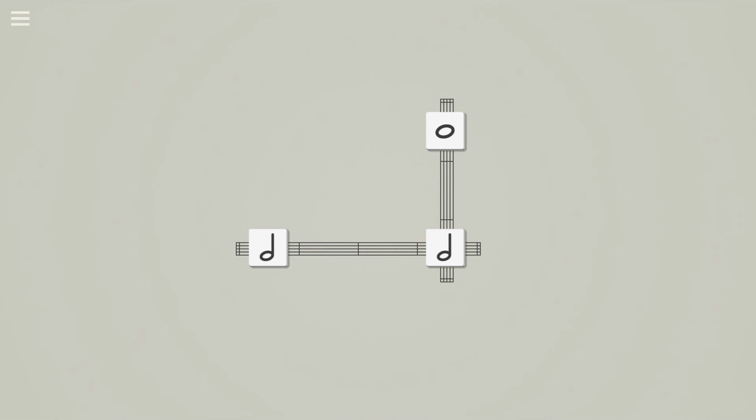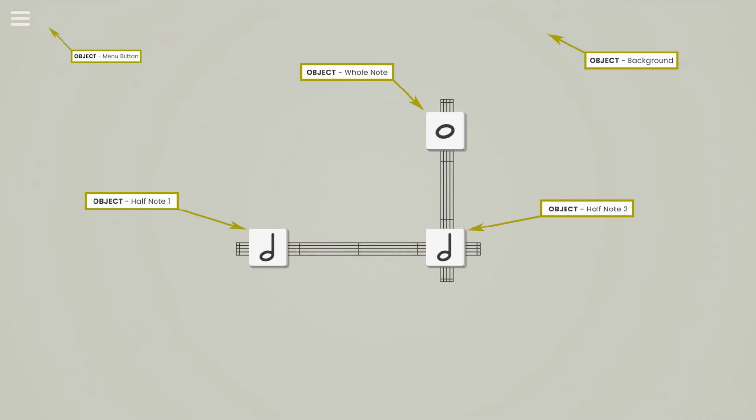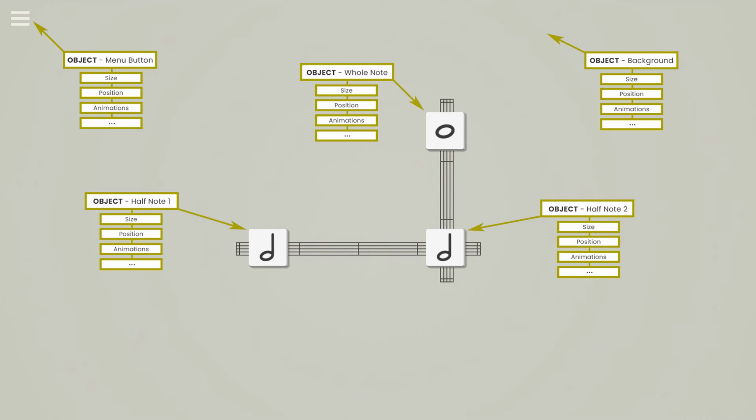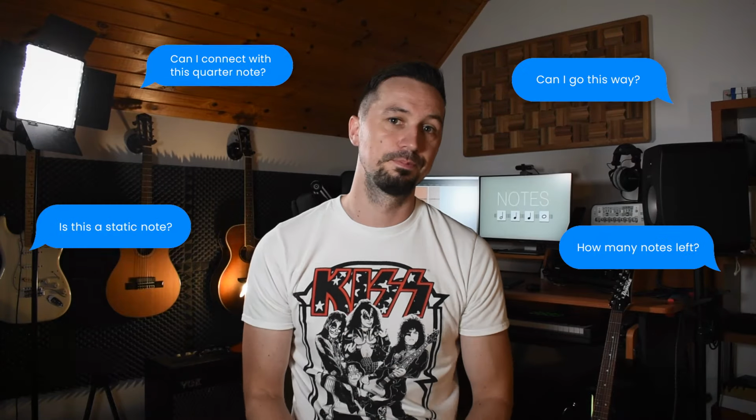Programming itself is a truly complicated subject, but let me explain the core concept, at least from my point of view. Imagine everything you see in a game as an individual virtual object. Every node is an object, background, button, and so on. And every object contains its own information. For example, size, position, animations, and many more. A whole game is basically a big group chat where all the objects communicate with each other and they ask about the information they need.